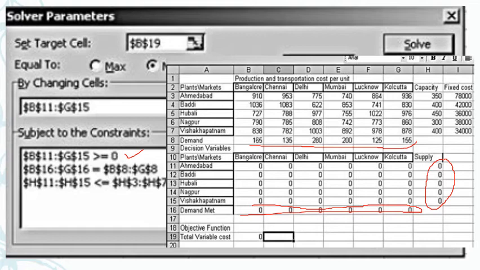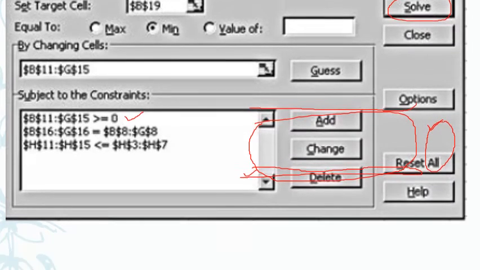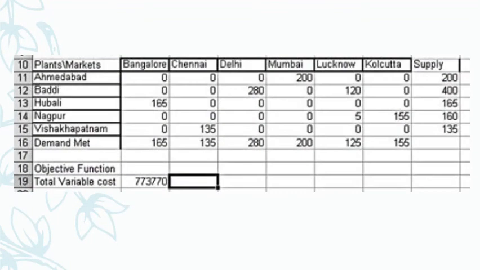With all these things, data I entered, keep all these values in the second matrix as 0, with this row and this column with the appropriate formula, and copy it to remaining cells, and the middle portion set it at 0. And now come to solver and click on solve. Solve button is here. Click on solve. Once you click on solve, you will get the answer. The answer is this one.